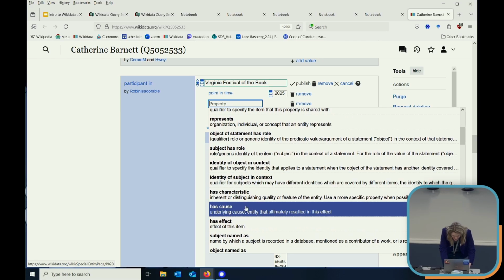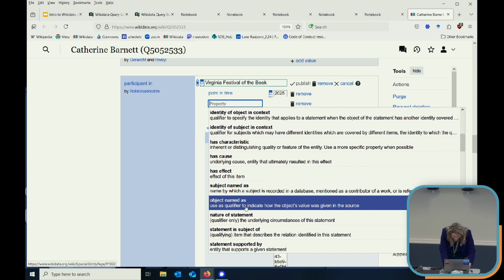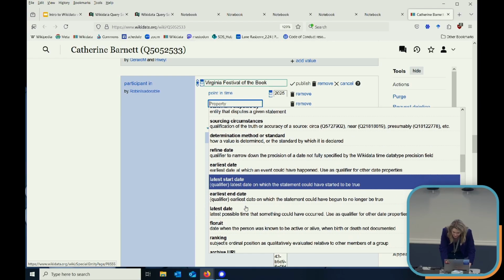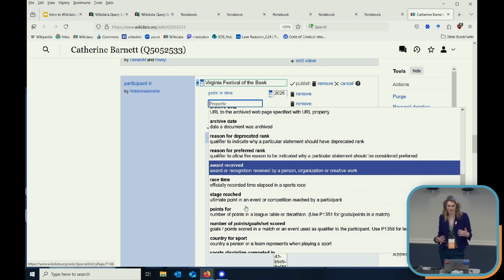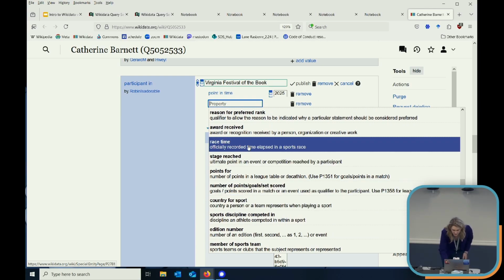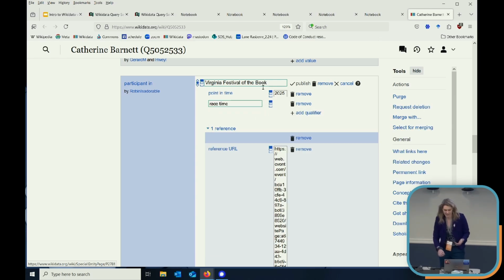There's so many properties, and it's kind of ridiculous, yeah. And you can see like race time. That's not going to be appropriate for Festival of the Book, but because Festival of the Book is considered probably within the category of events, this is going to come up with some suggestions of typical properties or subclasses that people use for different kinds of events. So it can say maybe you want race time in there. You can also search for properties. Time on stage, right? Your imagination is really the limit.